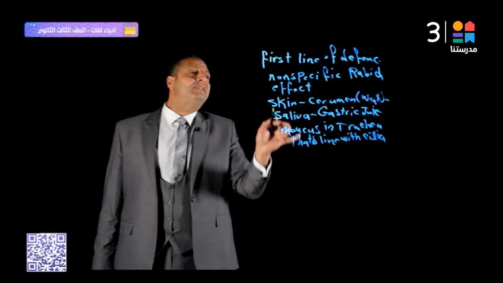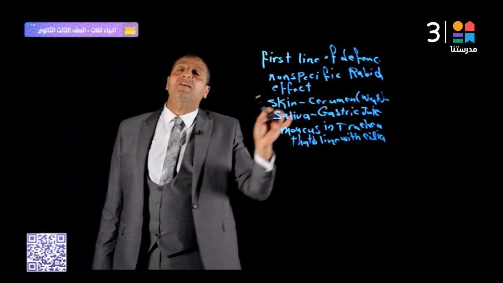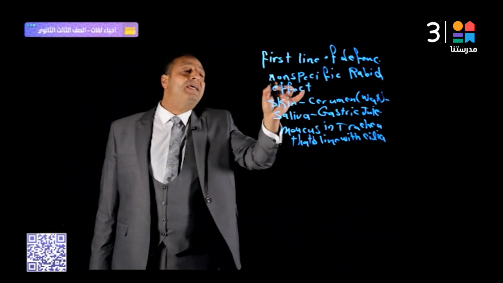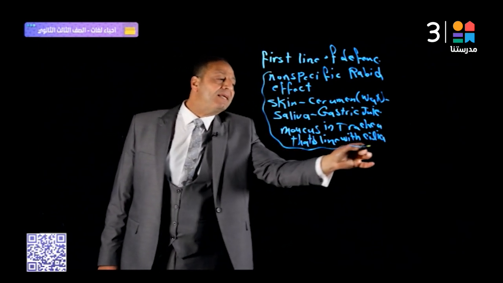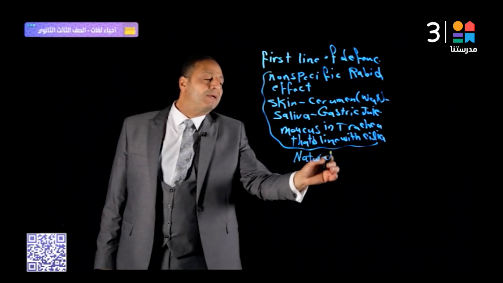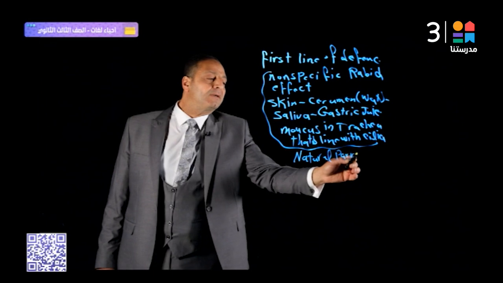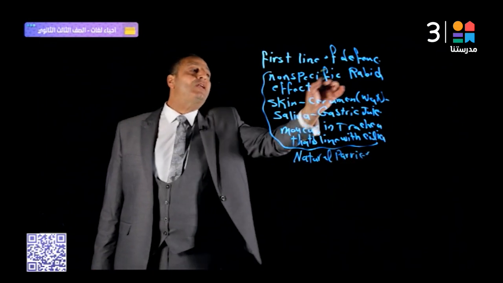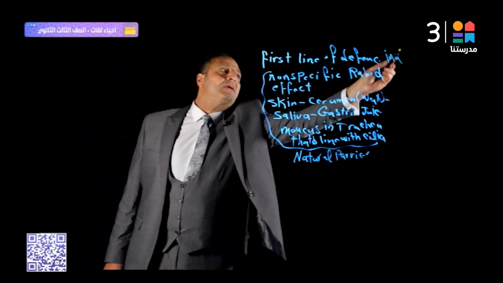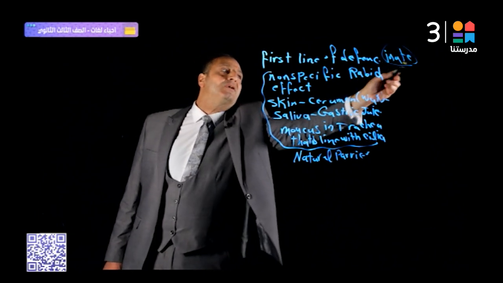That's right. This is characterized by rapid effect response. So it's non-specific. All this represents natural barriers. So the first line of defense is considered innate, natural immunity.